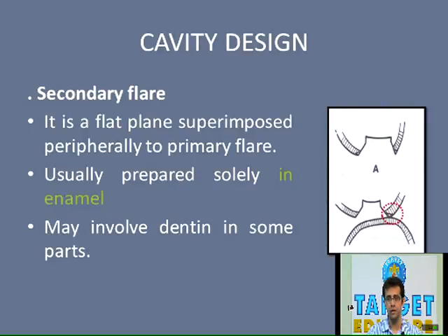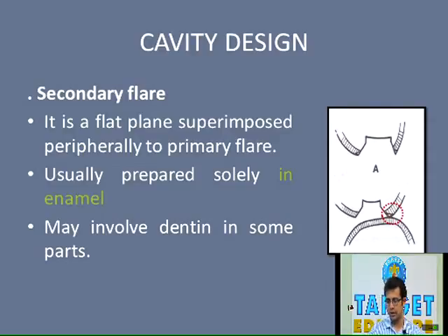Unlike primary flare, secondary flare is present only in the enamel. In some cases it may involve dentine, but it is usually placed in the enamel. And unlike primary flare, it does not have a constant angulation. The angulation can vary from case to case, and they have different angulation, involvement and extent. It is not constant like in the case of primary flare. Now what are the indications of secondary flare?